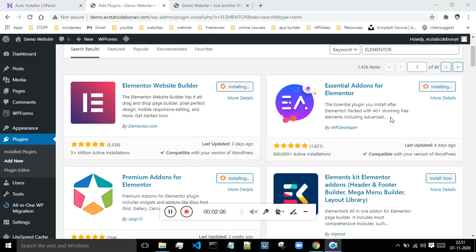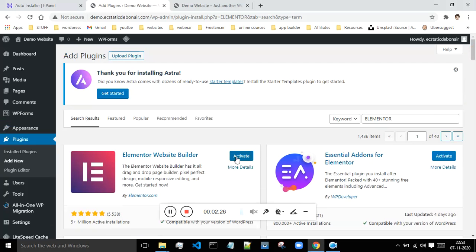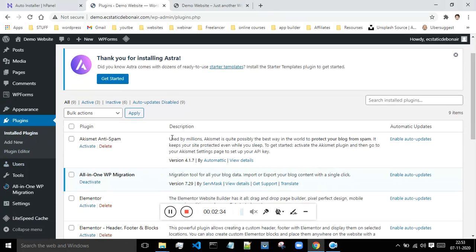This might take a little bit of time for things to get installed, so just wait for a while. Once this gets installed, you just have to click on activate. Now all these snippets have been installed. You can click on activate and activate them one by one, or you can click on installed plugins over here and you will get these options.